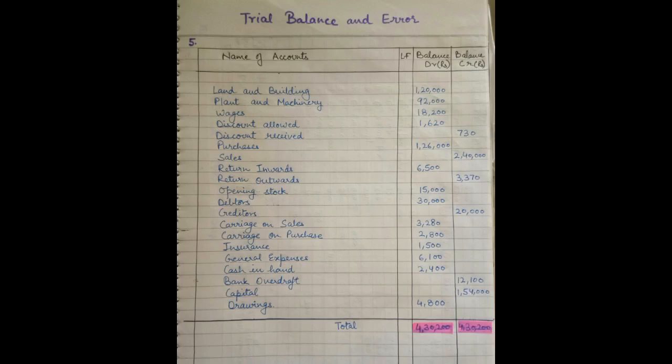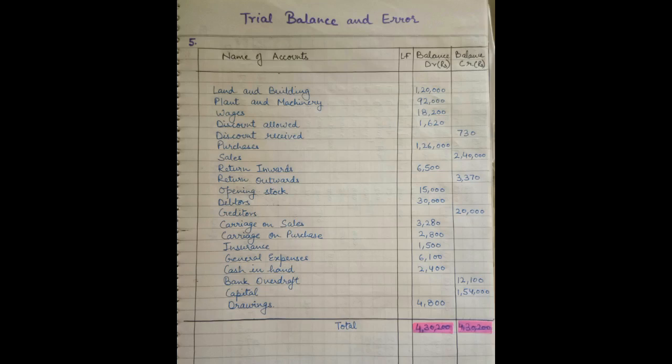So I have made the correction and brought 730 rupees to the credit side, credit column. Next, purchases. The entry of purchases was correct on the debit side. Sales, again the entry of sales was correct.